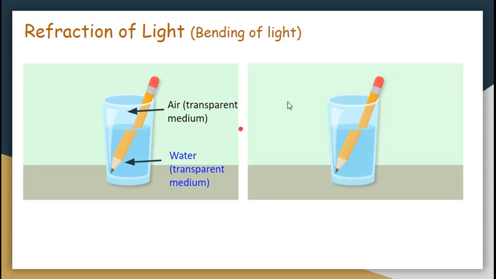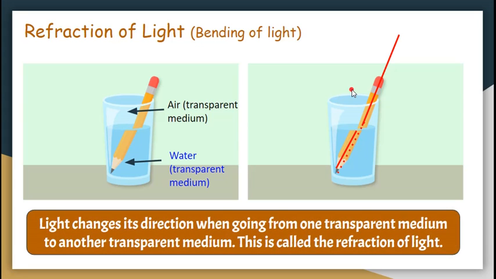Ideally होना क्या चाहिए था? Light ऊपर से आ रहा है and it should have gone straight. This is what we have learned that light travels straight. तो उसको सीधा जाना चाहिए था, but वो सीधा नहीं गया. Light थोड़ा bent हो गया. This bending of light that happened because of the change in direction when light was traveling from one transparent medium to the another transparent medium is called refraction of light.